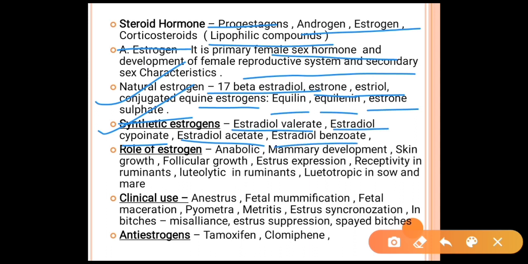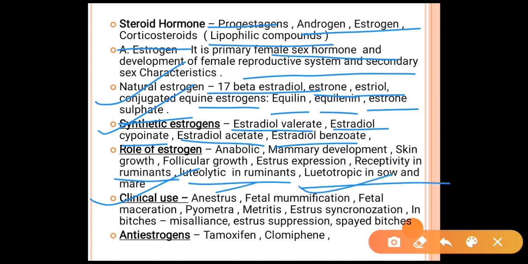What is the role of estrogen? Estrogen can be used as an anabolic. In the case where the mammary glands are not developing, we can use hormones known as estrogens. For skin growth, we can use the estrogen hormone. For follicular growth and for estrus expression, we can also use estrogen. It gives receptivity in females, and it is luteolytic in ruminants; in the case of sow and mare it acts as luteotrophic.